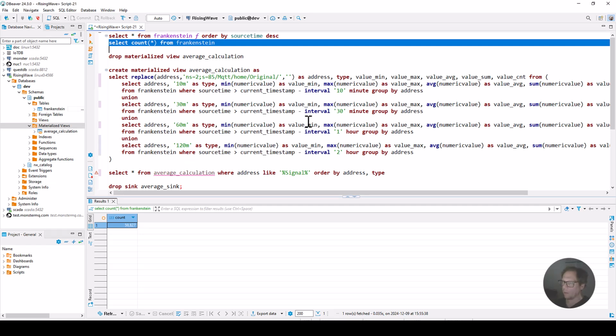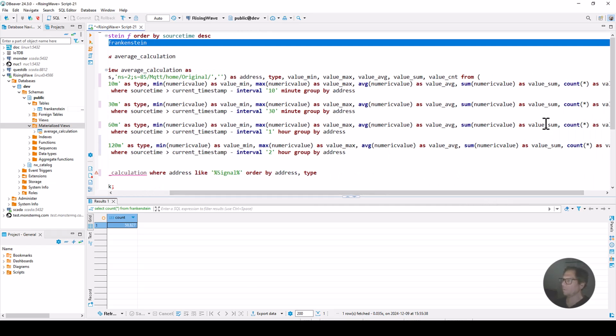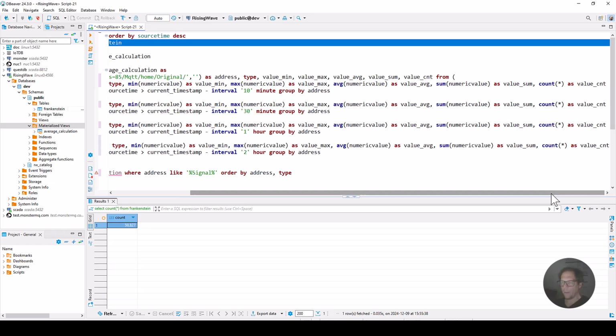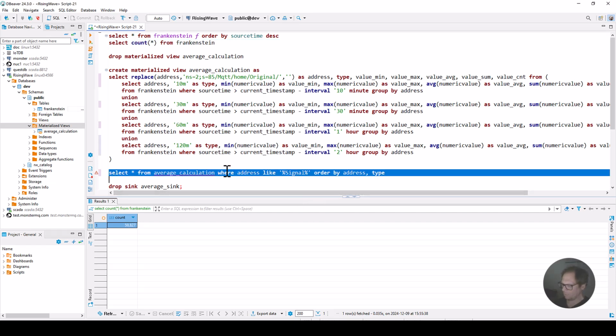Not only the average, we also calculate the min, the max, the sum, and we also count how many times we got a changing value. And with this materialized view, I can then execute it.